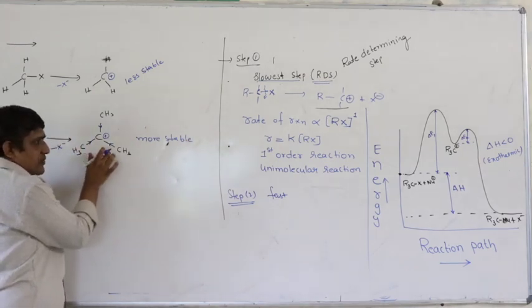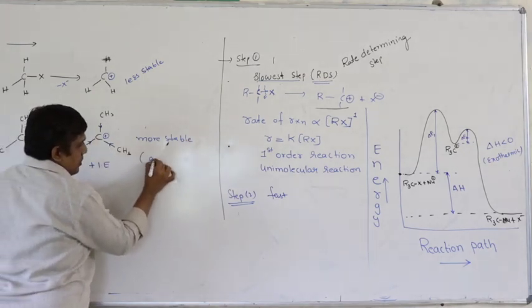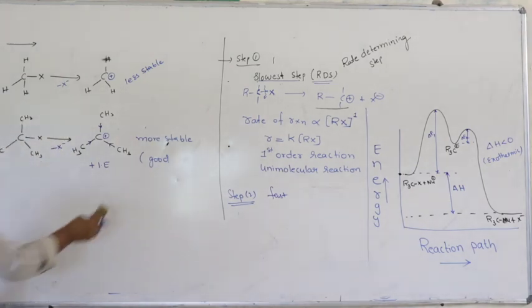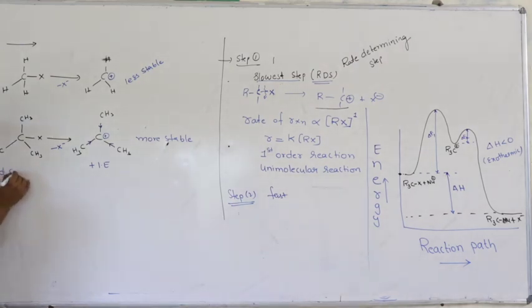Which one? The more alkylated alkyl halide.